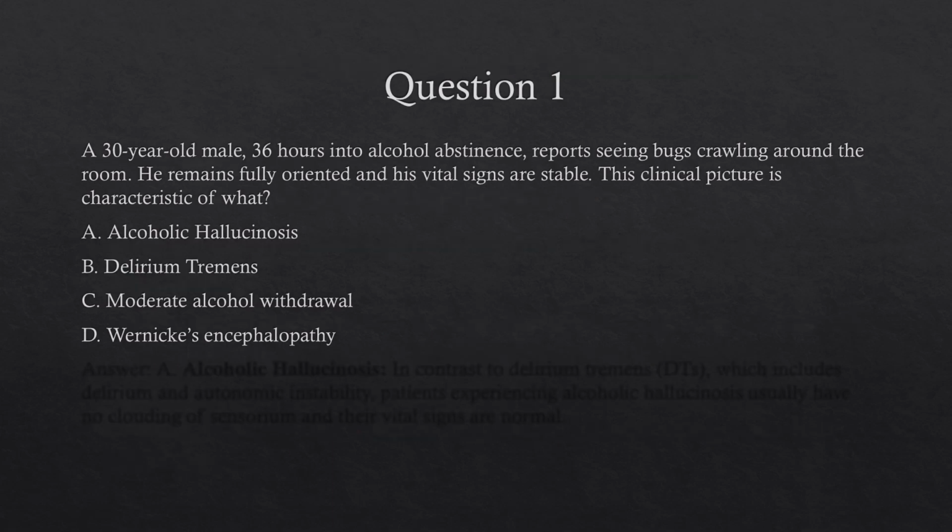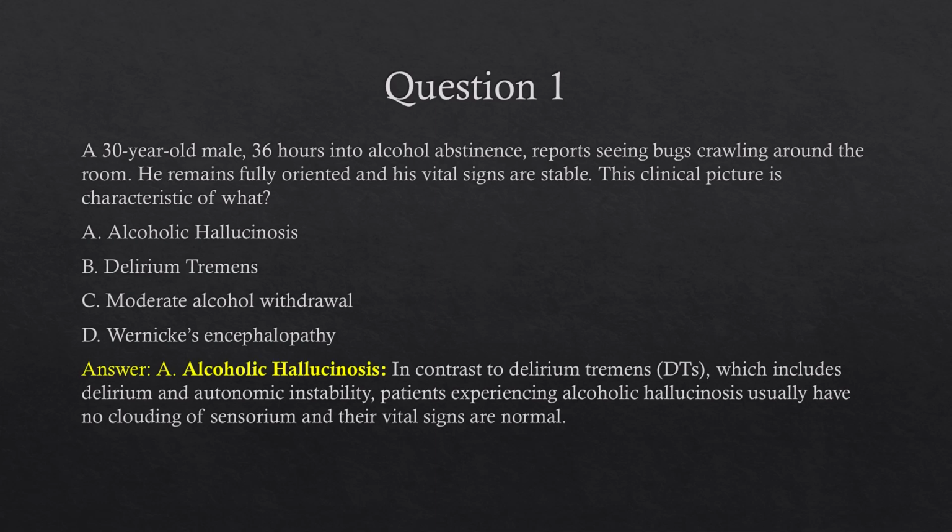Now let's go through some practice shelf questions. A 30-year-old male, 36 hours into alcohol abstinence, reports seeing bugs crawling around the room. He remains fully oriented and his vital signs are stable. This clinical picture is characteristic of what? Alcoholic hallucinosis, delirium tremens, moderate alcohol withdrawal, or Wernicke's encephalopathy? The answer is alcoholic hallucinosis.